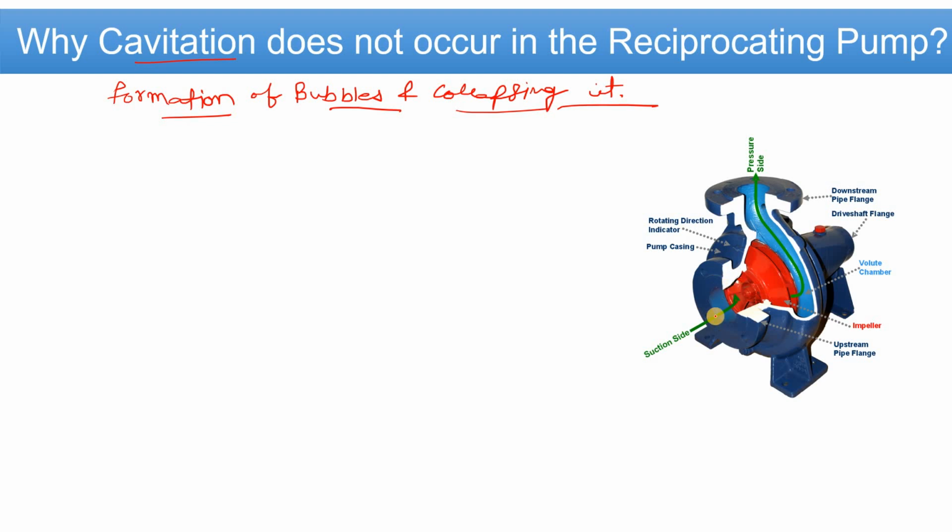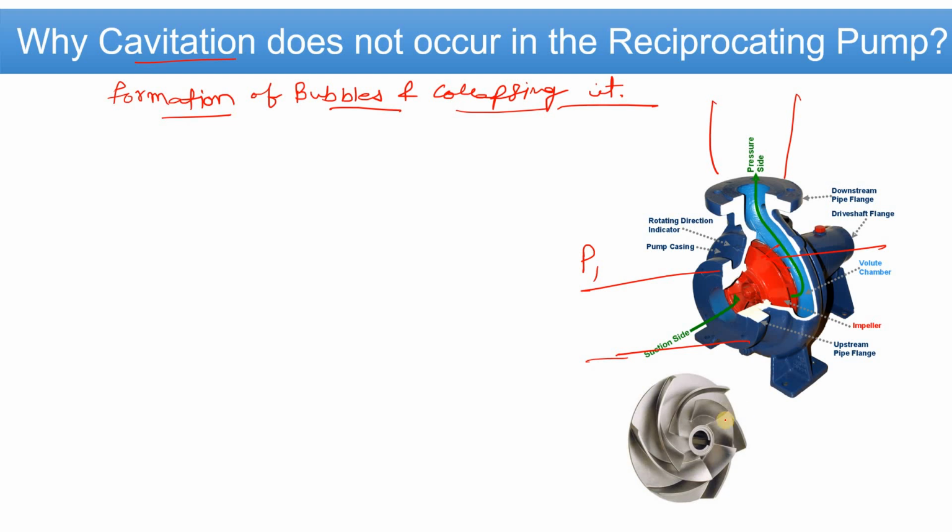In the centrifugal pump, let's suppose this is the suction side and this is the discharge side. The suction pipe will have some pressure, let's say P1. In this centrifugal pump there is the impeller, which is the heart of the pump because it is the rotating part.